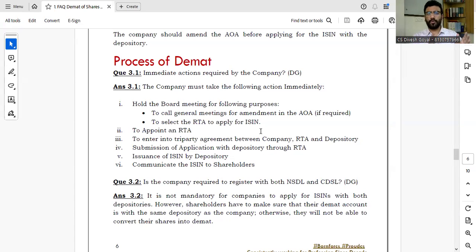So there are both schools of thought. One school of thought says yes, it is required to amend the articles of association. The other says no, it is not required. So you have to choose wisely according to your research, your knowledge, and your discussion with your RTA and depository, whether you amend your AOA and mention the clause of Demat in it or not. I hope we are clear with the process of converting shares into Demat by applying for the ISIN.